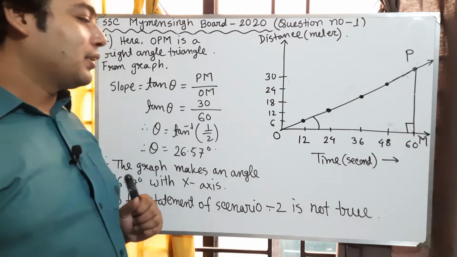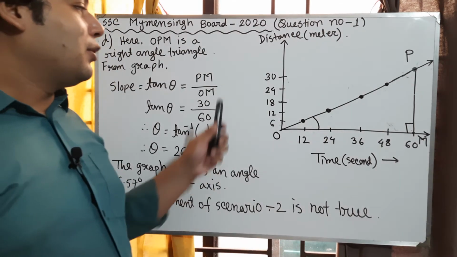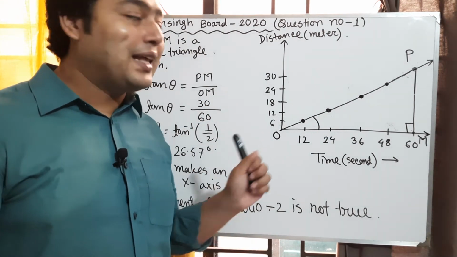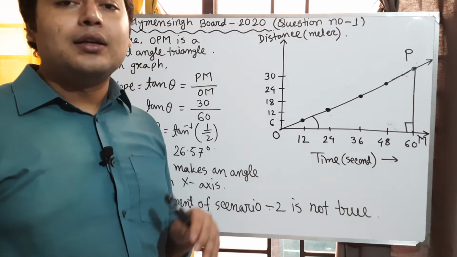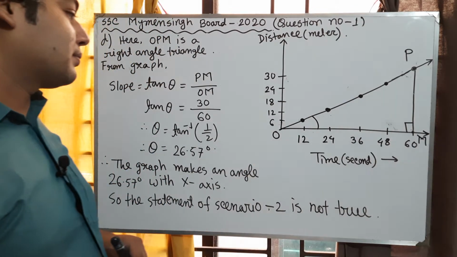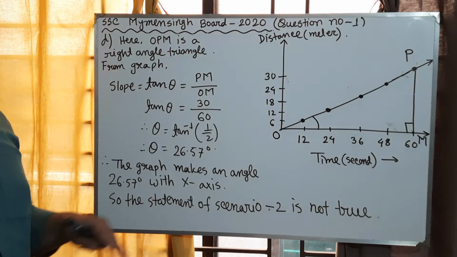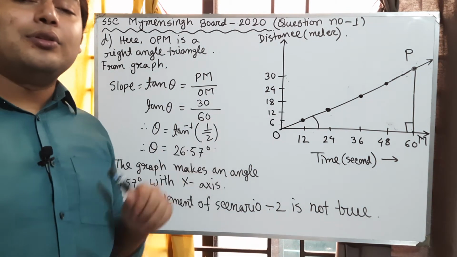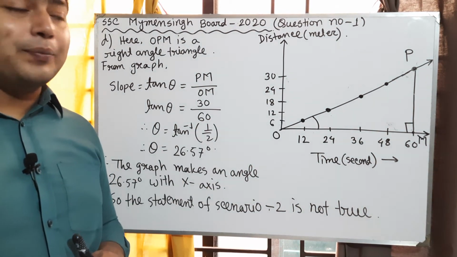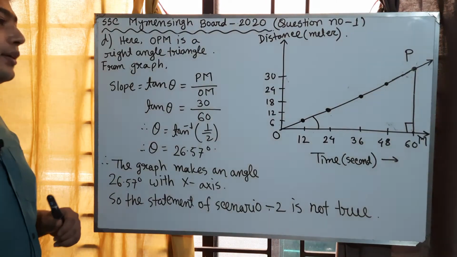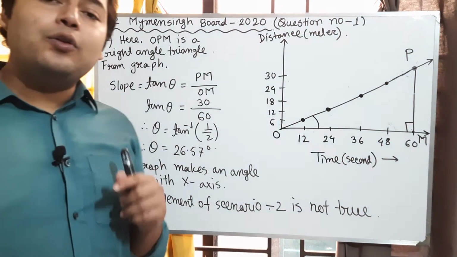From this graph we see that this is a graph of a straight line through the center. And we know that a straight line has only one slope.